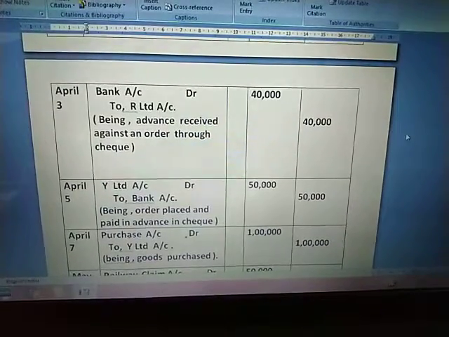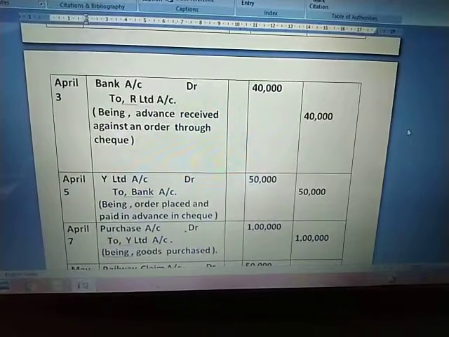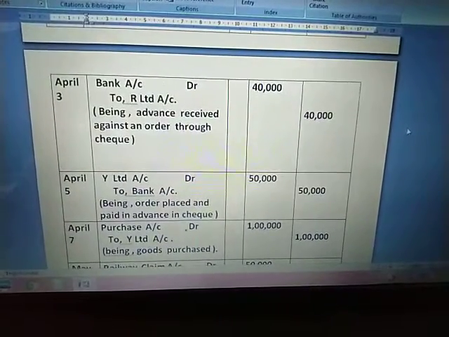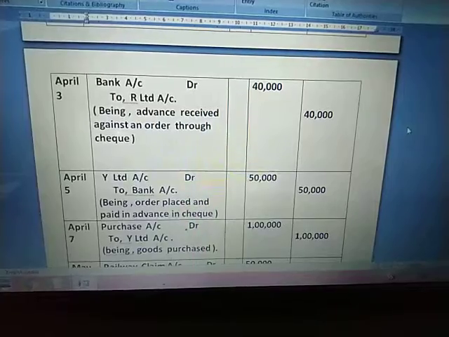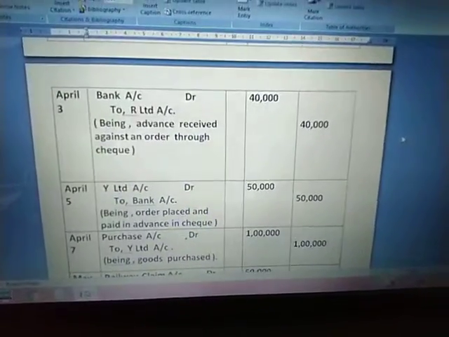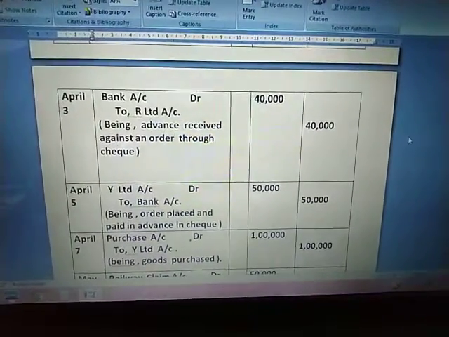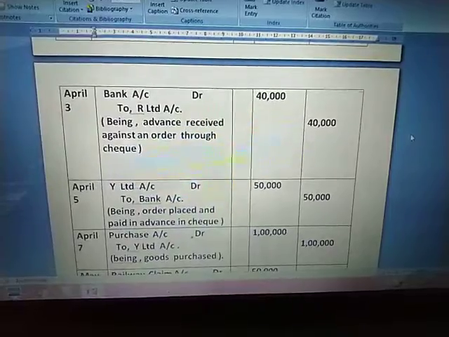Next is April 5th, where we have placed an order with Y Limited, and we have paid in advance rupees 50,000 to them. So Y Limited account debit to bank. We will not credit cash here, because it is through check, so bank account has to be credited.